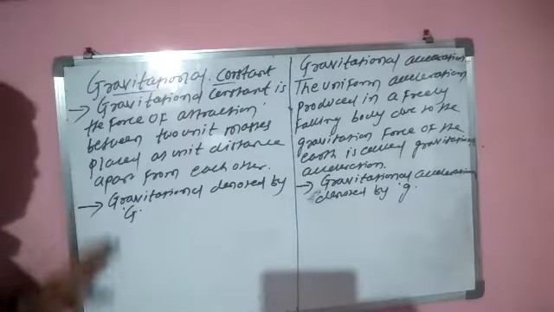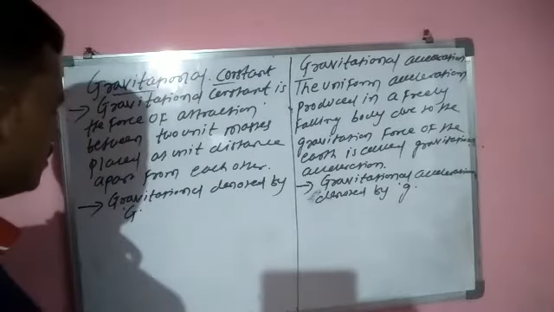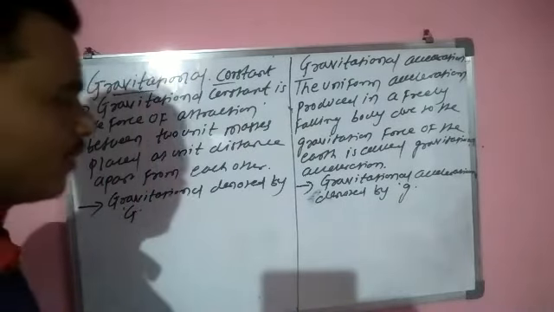Understand? So gravitational constant is denoted by capital G and gravitational acceleration is denoted by small g.